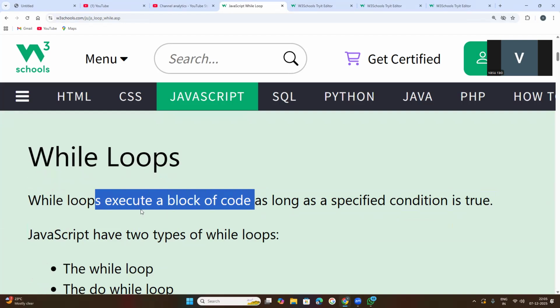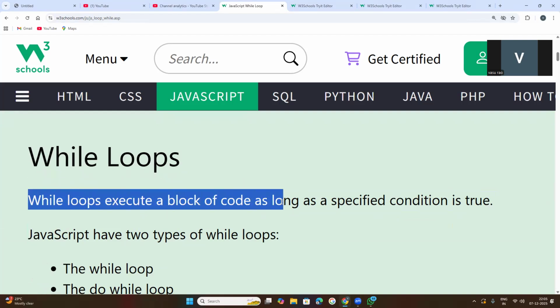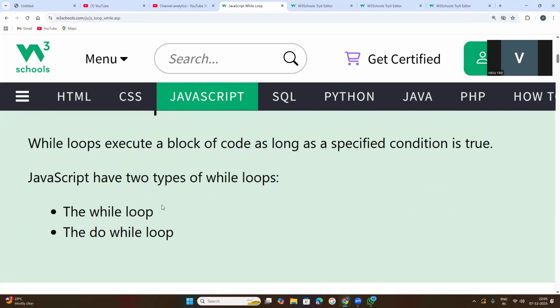So loops are used to execute a block of code many times until a condition is satisfied. Before that, we discussed the for loop. Here, the while loop executes a block of code as long as a condition is true. There are two types of while loops in JavaScript: the while loop and the do while loop.